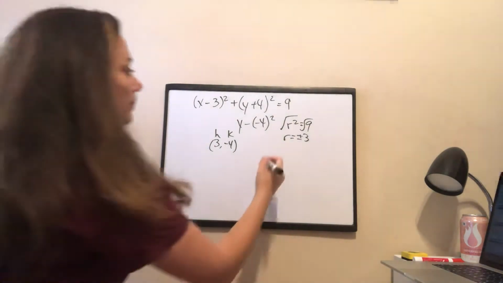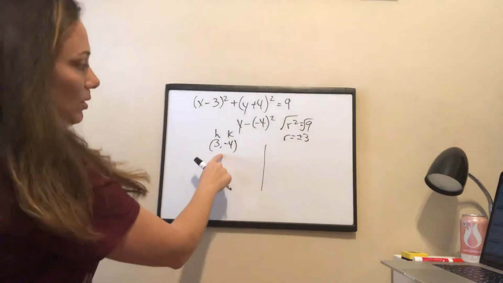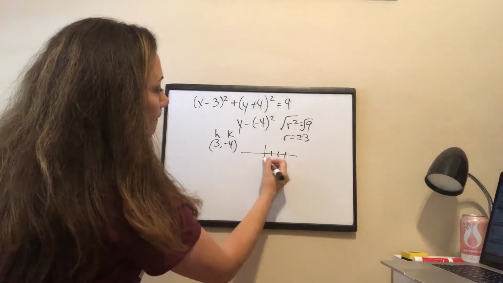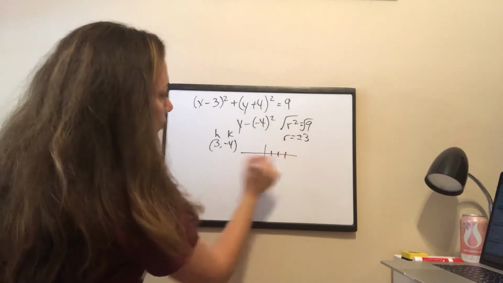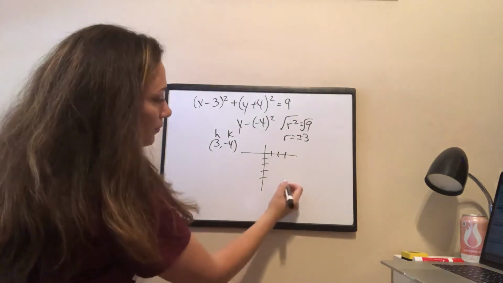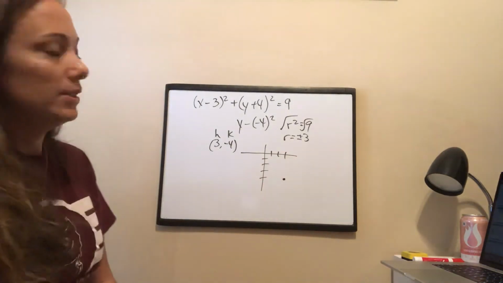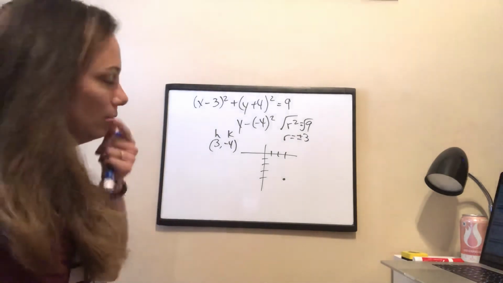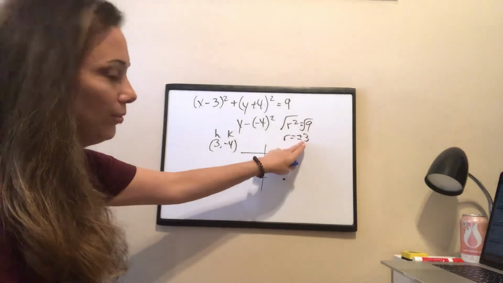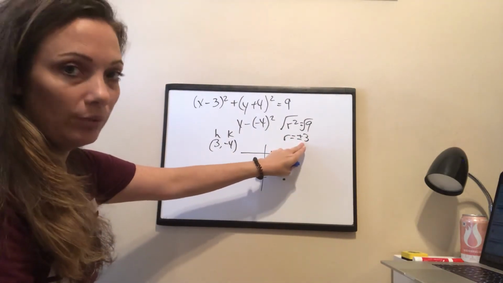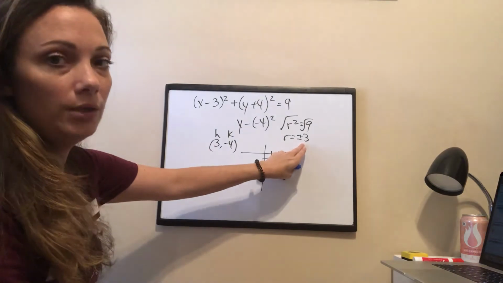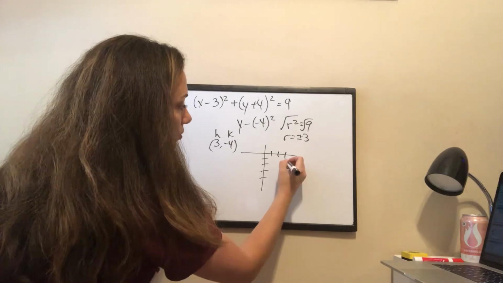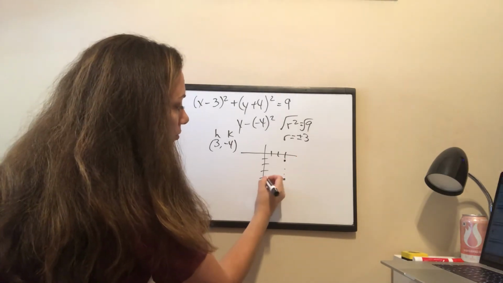So from the center, my radius goes right 3 or left 3, up 3 or down 3. Okay, so let's plot. My center is going to be at 3, -4. So 3, -4 is the center of my circle, right here. Once again, graph paper would help with this. So I'm going to go up 3, down 3, right 3, left 3 to graph this circle with a radius of 3. The radius is the same distance all the way around. So let's go ahead and graph the radius. 1, 2, 3.